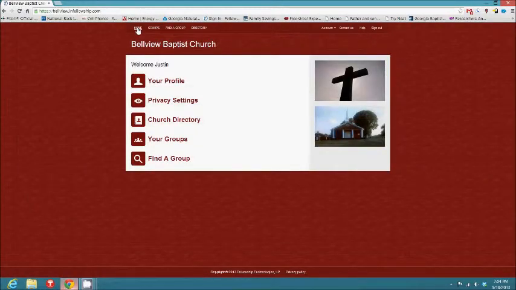So all of these things are basically to give you more tools and a better way to know the people that you minister to, a better way to get in touch with them and to love on them and to share the love of Christ with them. And it's a good way for us to get connected and stay in contact with maybe even people that we don't know that want to join our particular church and just need a way to connect with somebody in our church.